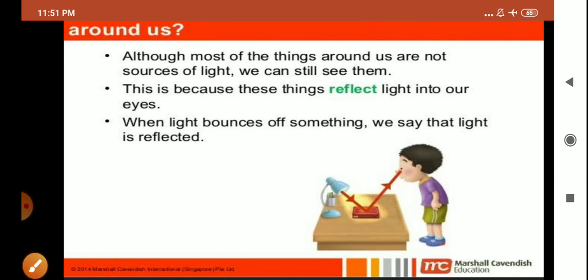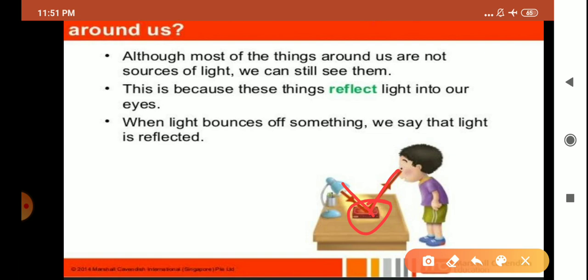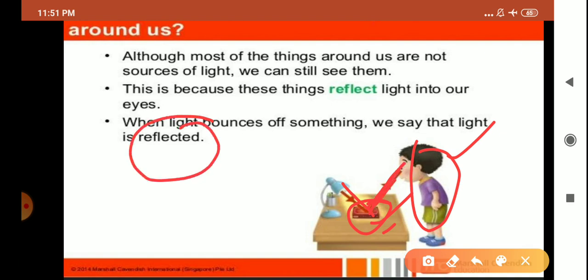And here this boy is able to see this object because the light from the lamp is falling on this object, and this is again bouncing back into the eyes of this boy. And children, this bouncing back of light is known as reflection, means the light is getting reflected back. That is the reason this boy is able to see the object.